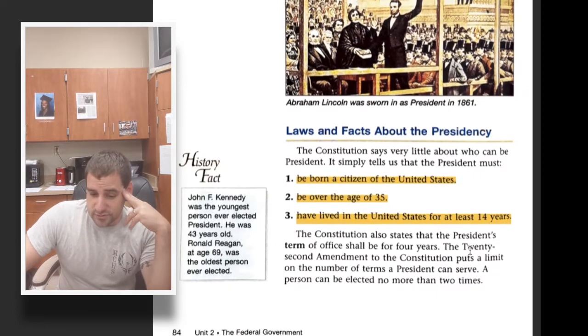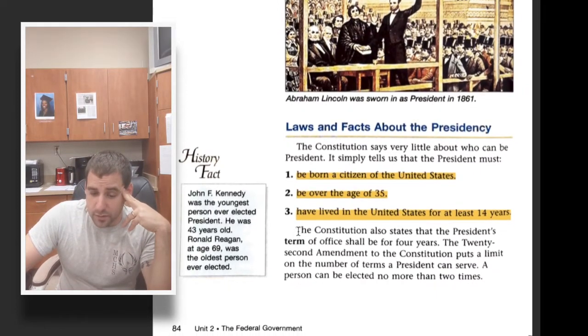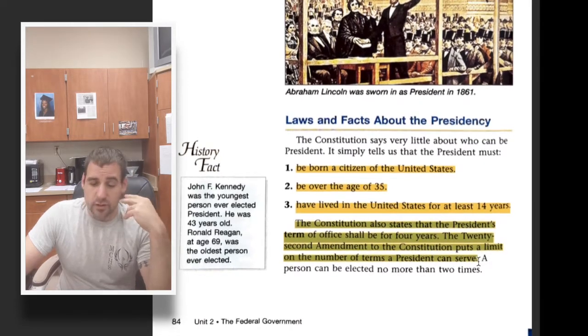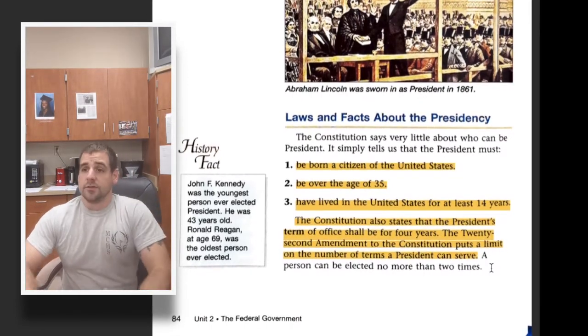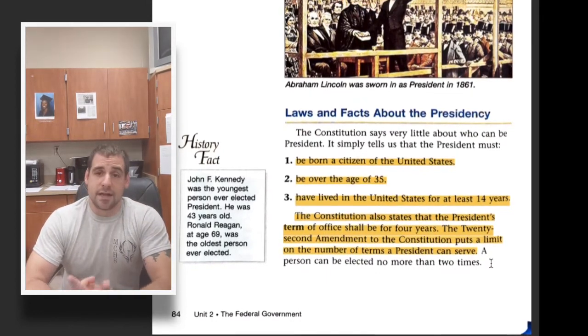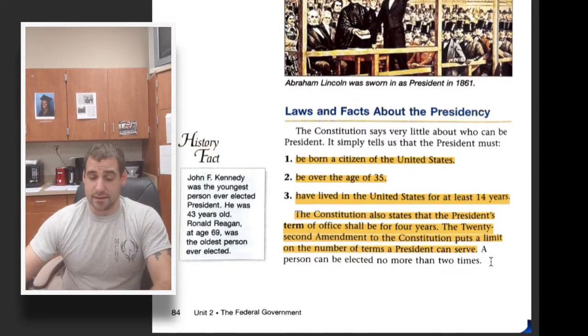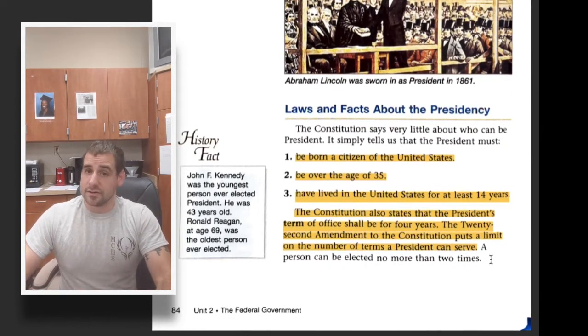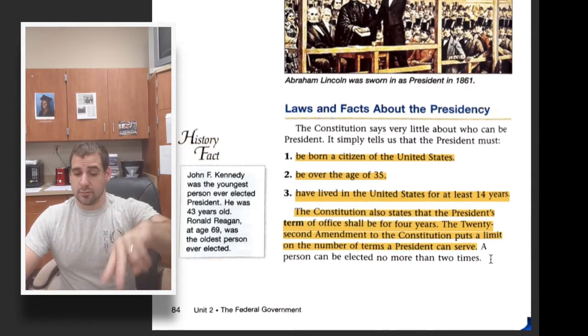The Constitution also said that the president's term should be 4 years, and the 22nd Amendment made it so you can only be president twice. So let's say that Donald Trump is to win this election. That will be his last time as president. He cannot be president again. And a lot of people were upset that Obama didn't run again. That's why he wasn't allowed to. You get 2 terms.